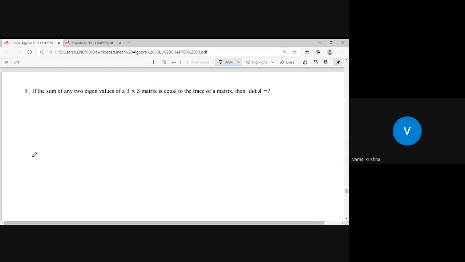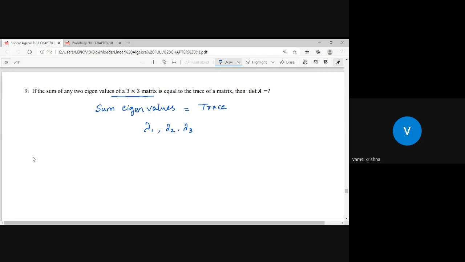Yeah, students, I hope everyone is watching the screen. Sir, we know the property: the sum of eigenvalues is equal to the trace of the given matrix. But here the given matrix is a 3 by 3 matrix. It means there are three eigenvalues, lambda 1, lambda 2, lambda 3.